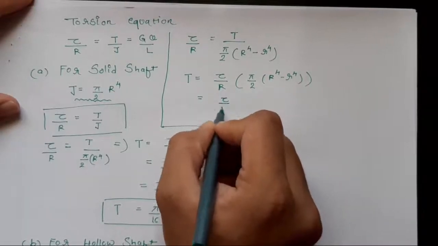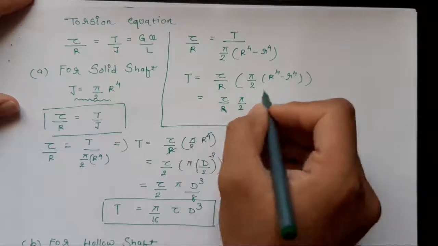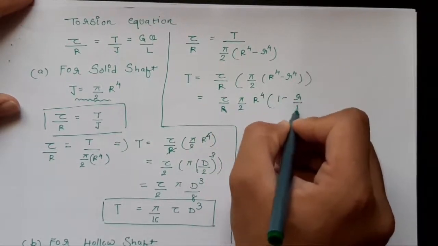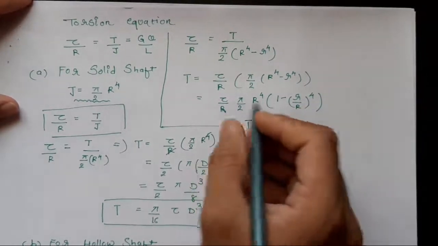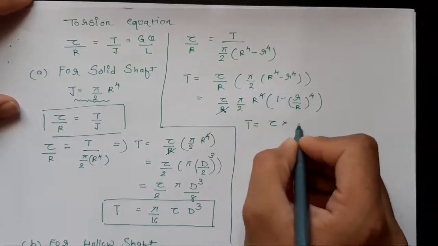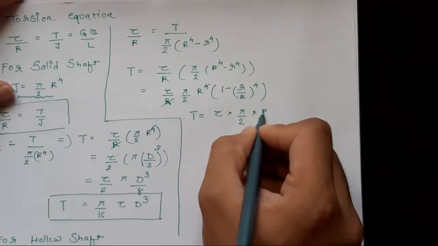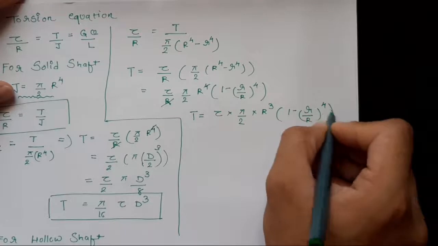Now taking capital R raised to 4 common, we get 1 minus r upon R the whole raised to 4. So this R and this R get cancelled, and we get T equals tau into pi by 2 into R cubed into 1 minus small r upon capital R raised to 4.